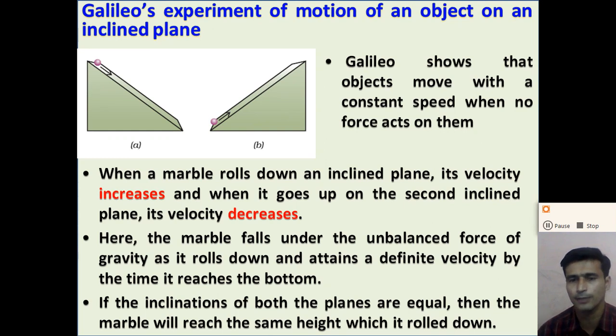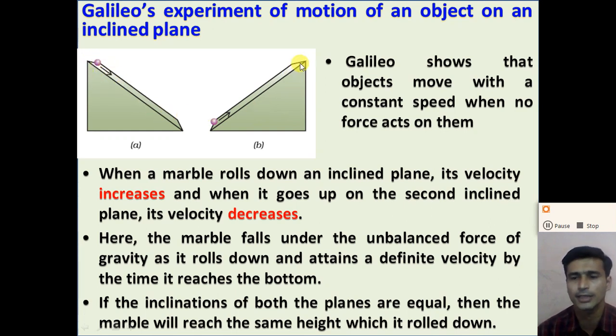Further, Galileo performed the experiment with two inclined slopes. If the inclinations of both slopes are the same, the marble will reach the same height from which it was released on the first slope. Suppose the marble is released at the highest point on the first plane, it reaches the same height on the second plane.